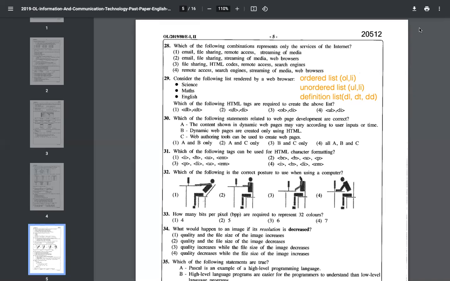Which of the following statements related to web page development are correct? The content shown in the dynamic web pages may vary according to the user inputs over time. That is correct. Dynamic web pages means web pages which are changing.